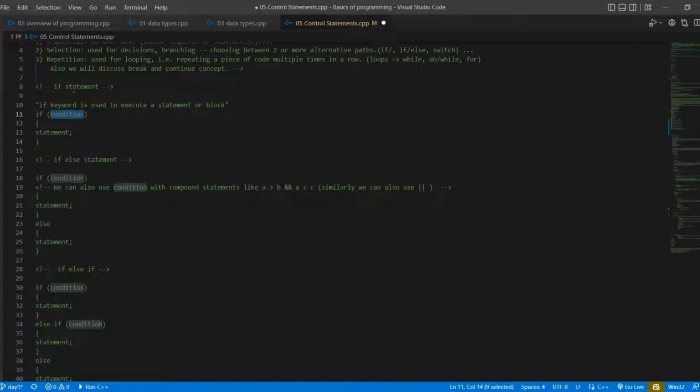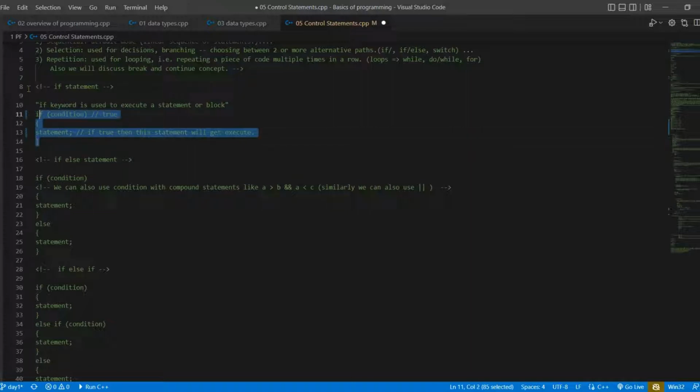For now just imagine that there is a condition, and if this condition gets true, then this statement will get executed.